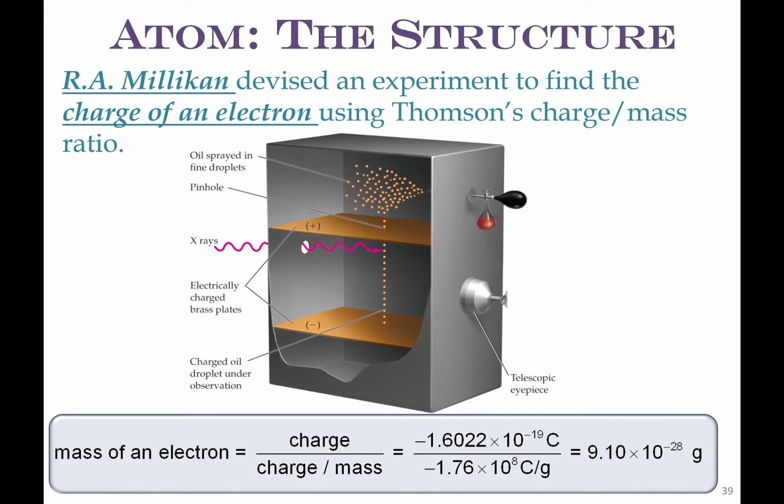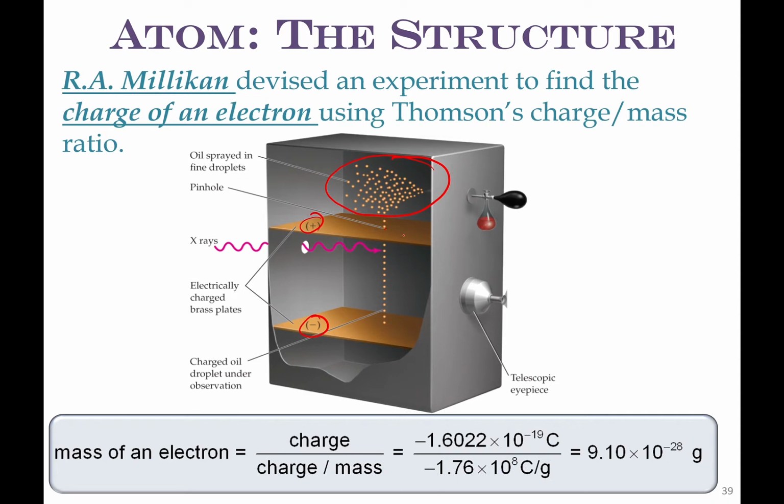So he had this fine mist of particles up here, particles that are smaller than anything that we could ever detect. And he had a positively charged plate and a negatively charged plate. And in this plate, there's a tiny pinhole right there, where these little particles can come through one at a time.